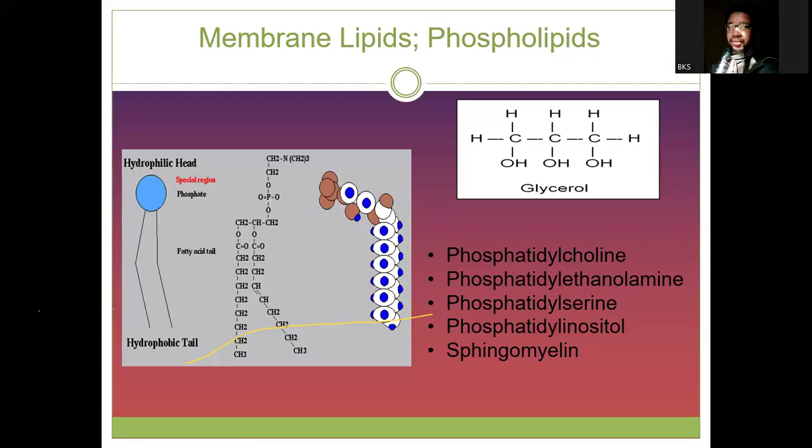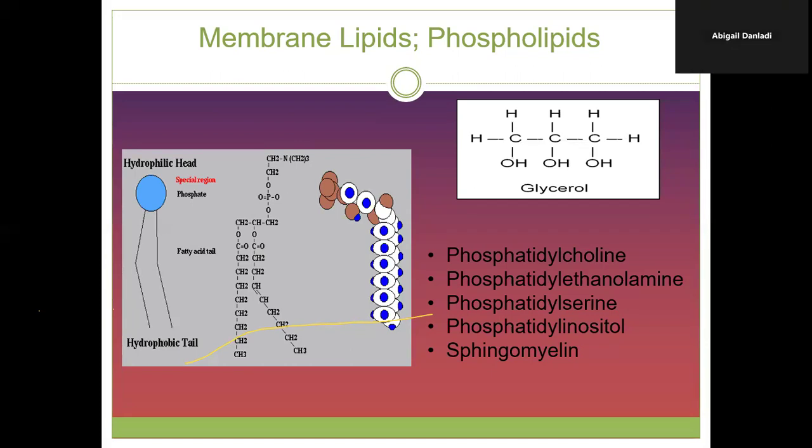Another thing I need to mention is the length of the fatty acid. Some fatty acids, like I said, can be 16 carbon, 14 carbon, 12 carbon, or lower than that. Are we together? So the smaller the carbon length of the fatty acids, the higher the fluidity. The longer it is, the greater the chance that the membrane is going to be rigid. Is that clear?